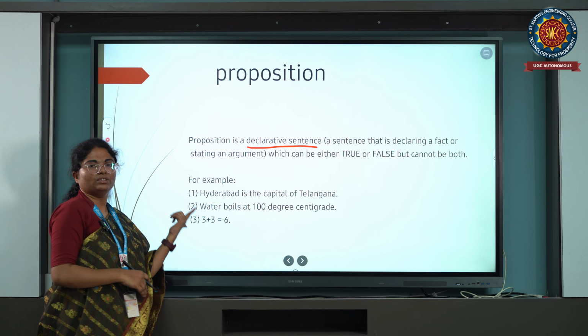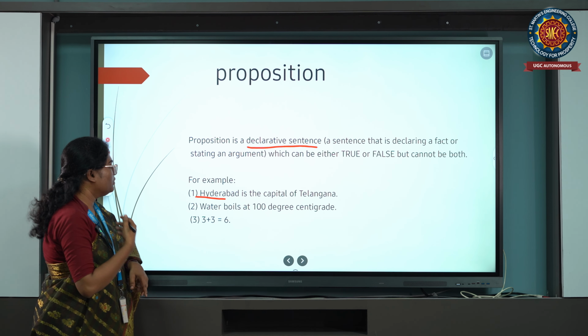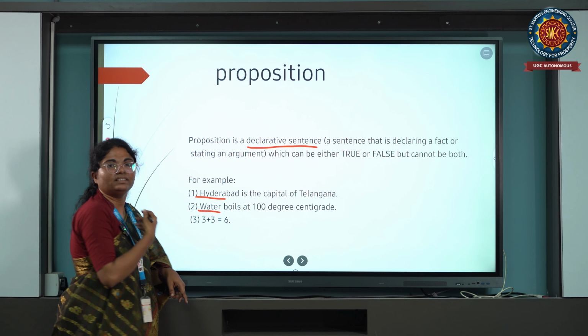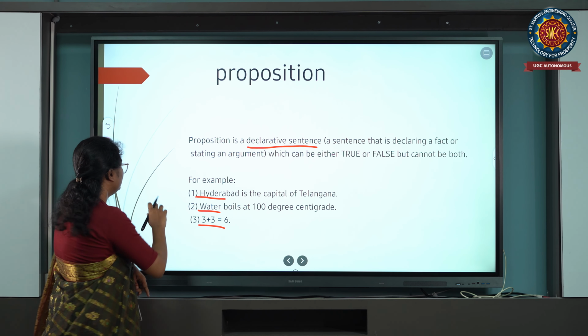Here also, you can see this example. Hyderabad is the capital of Telangana. It is a statement. Water boils at 100 degrees centigrade. It is a statement. 3 plus 3 is equal to 6. It's a statement, right?